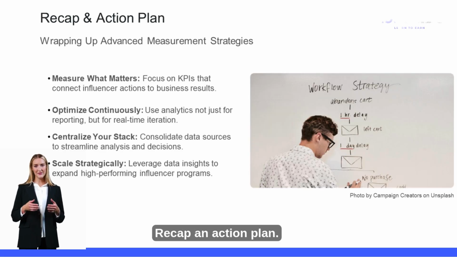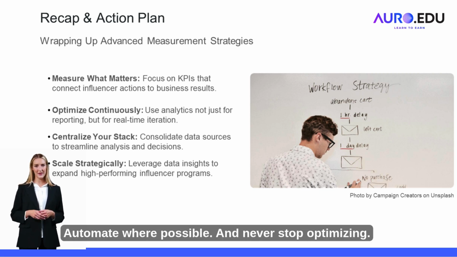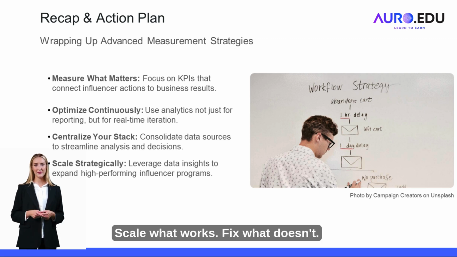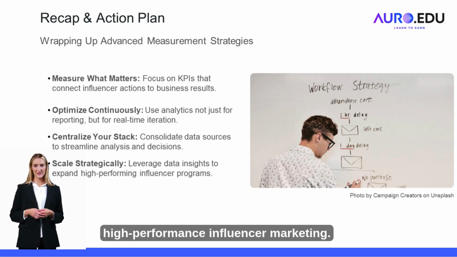Recap and action plan. In summary, measure what matters. Use insights to guide decisions. Automate where possible, and never stop optimizing. Scale what works, fix what doesn't. This isn't just data. It's the foundation of high-performance influencer marketing.